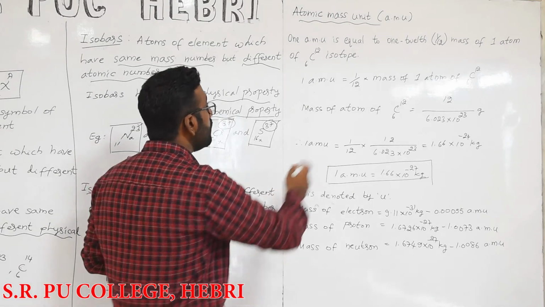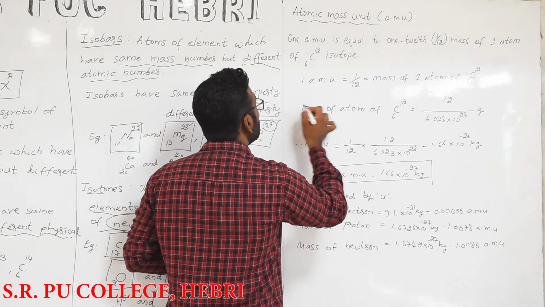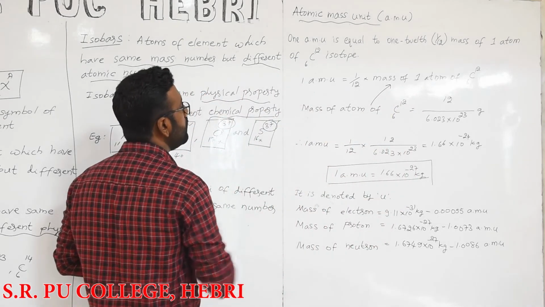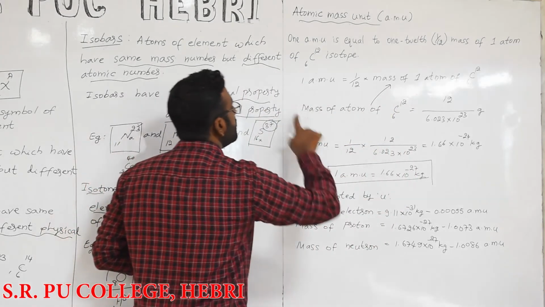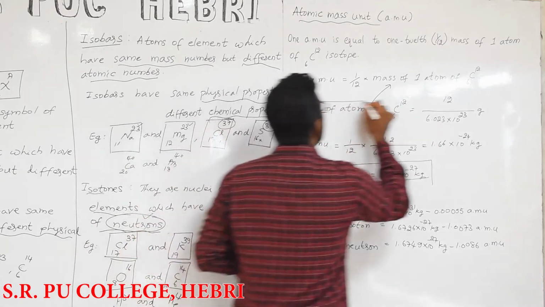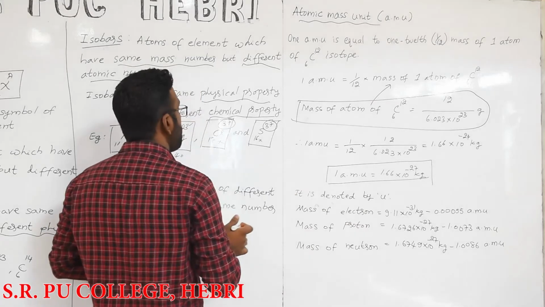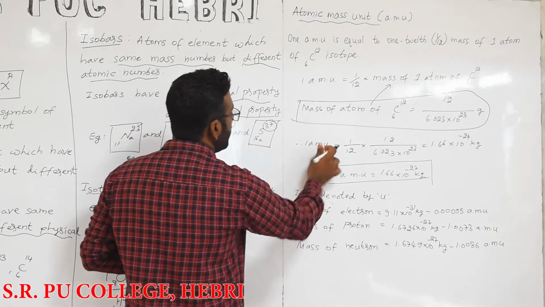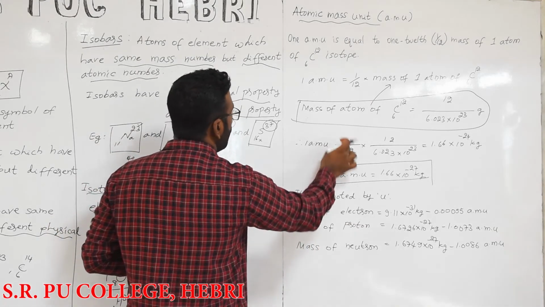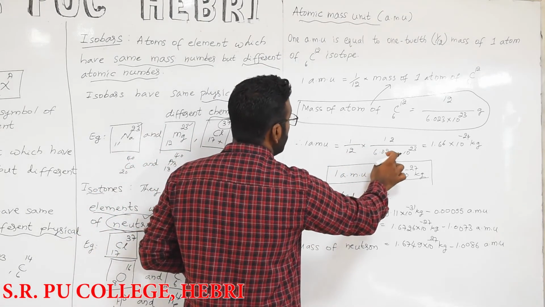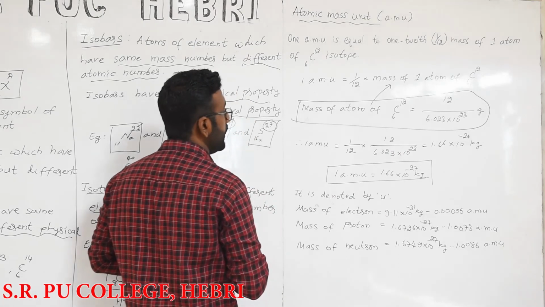We substitute this value: 1 AMU is equal to 1/12 into 12 divided by 6.023 into 10 to the power 23.